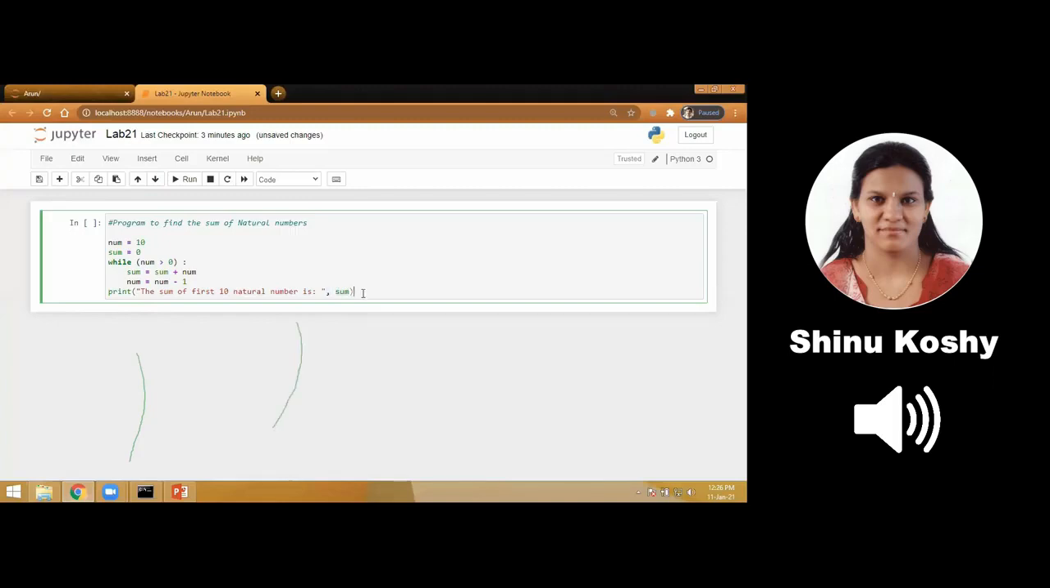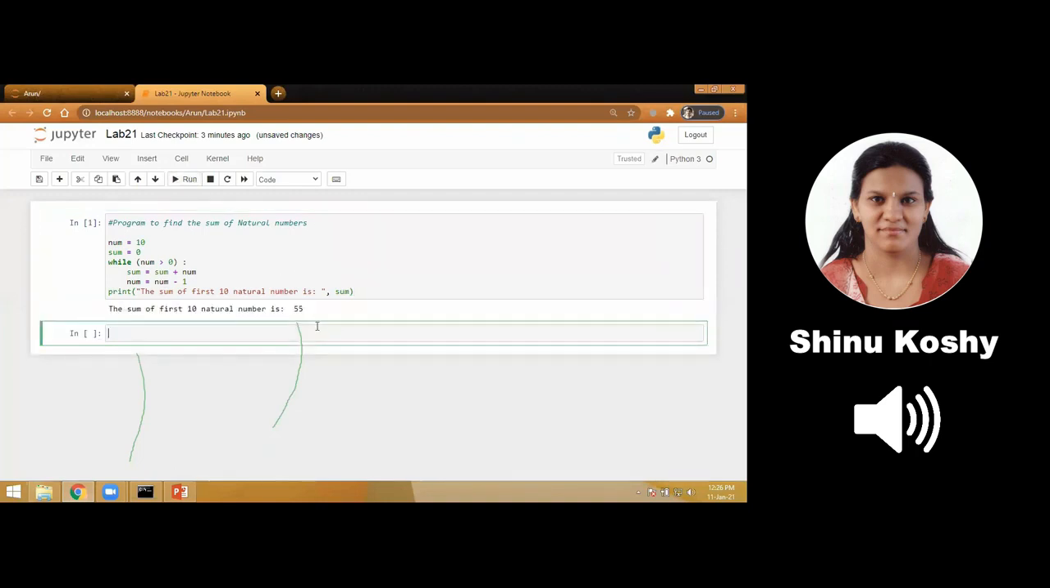Now I'm going to click on the run button. Can you see the answer? The sum of the first 10 natural numbers is 55. Now suppose I want to do it for 20. What should I do? I just change the num to 20 and now click on the run button and I'm going to get the answer as 210.